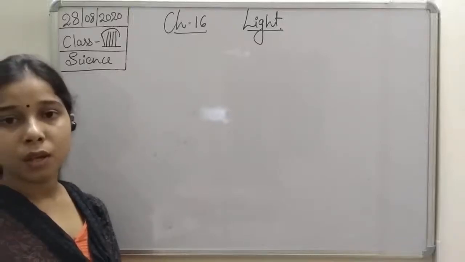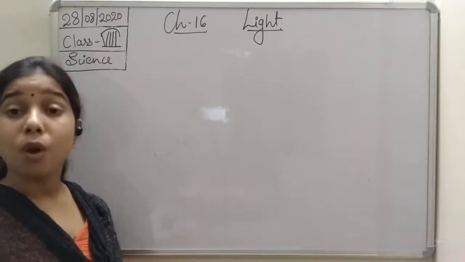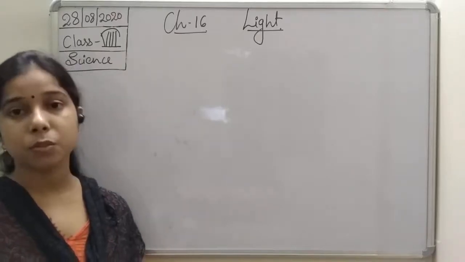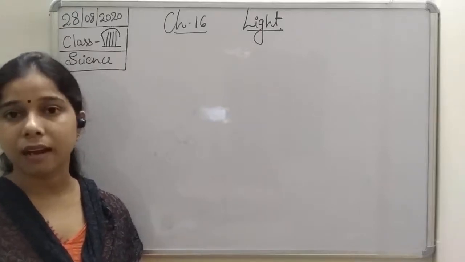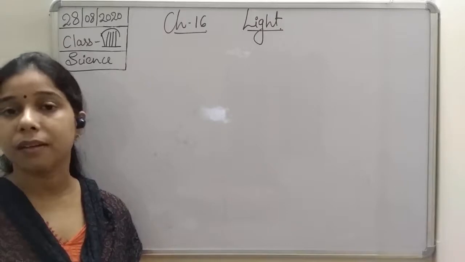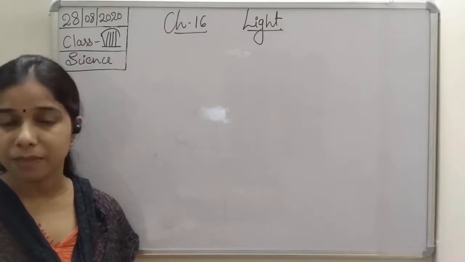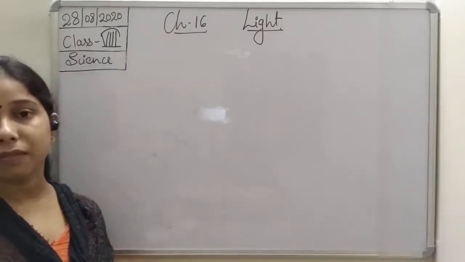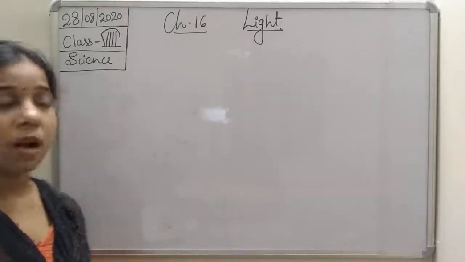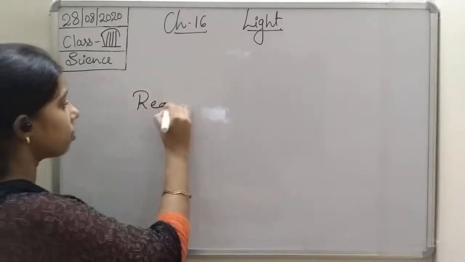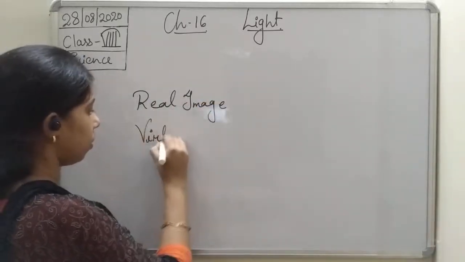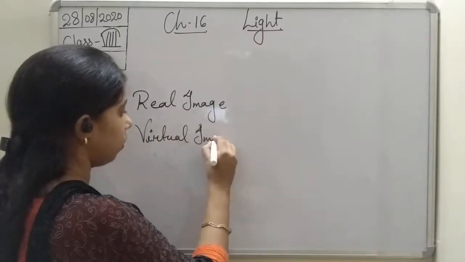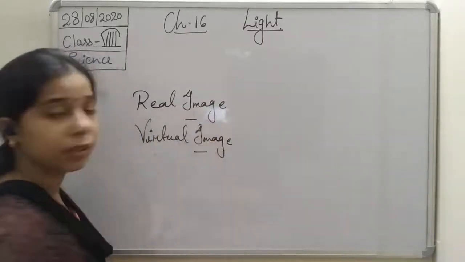Hello students. So in the previous class we were talking about the different types of an image. What is an image? An image is formed due to the reflection of light, and this reflection can occur by a reflecting surface or by a mirror. And on that basis, students, we had divided the image into two: the real image and the virtual image.